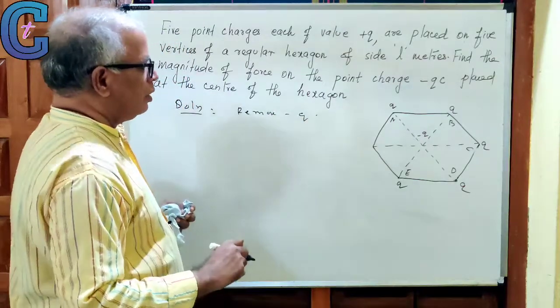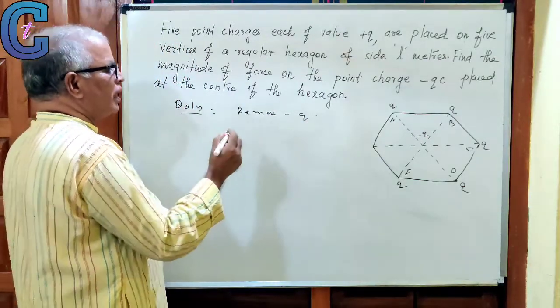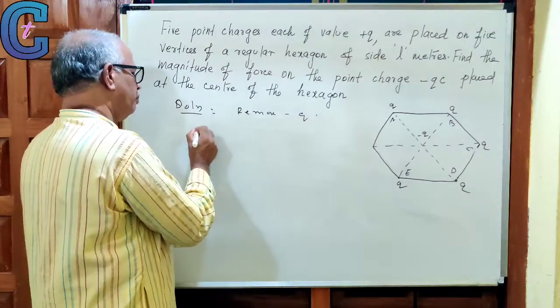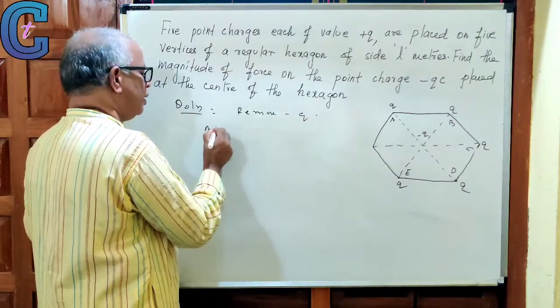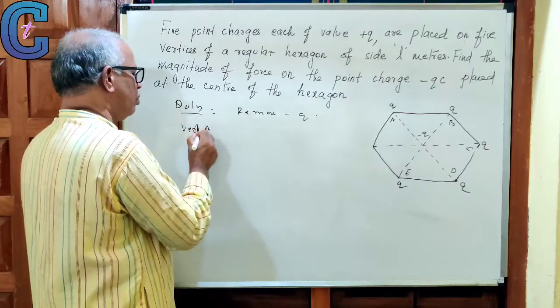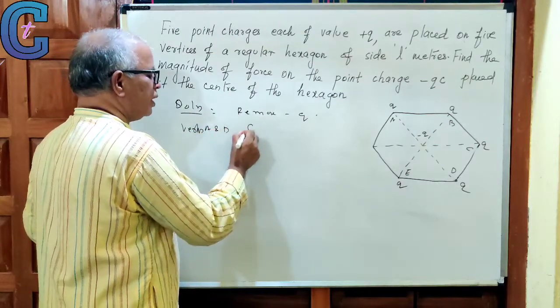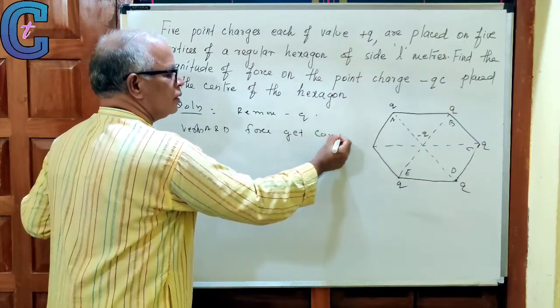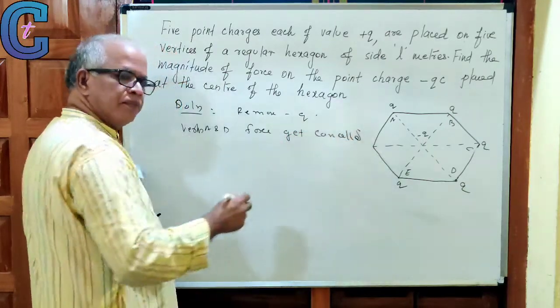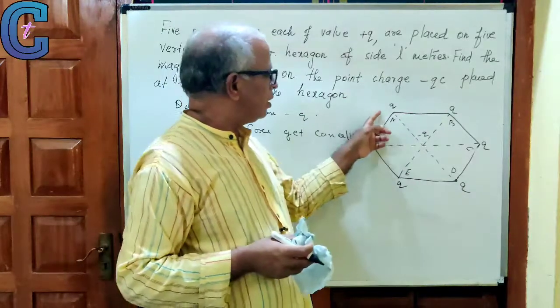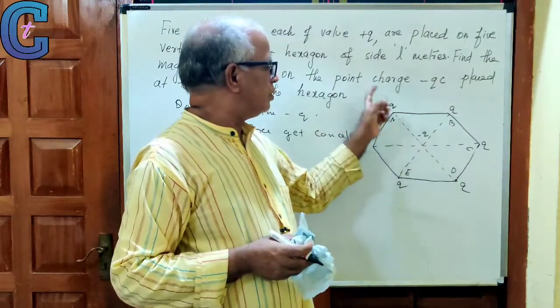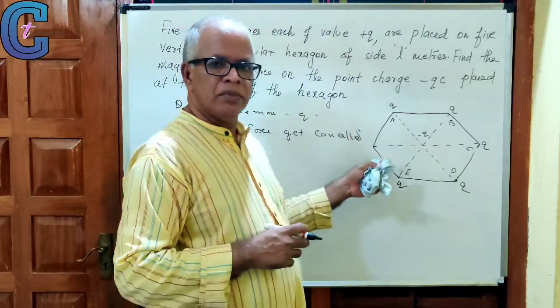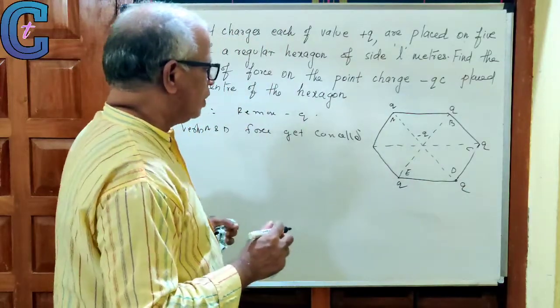Now the forces from vertices A and D get cancelled. Why? Tell me why? Because they are opposite charges. So they get cancelled.